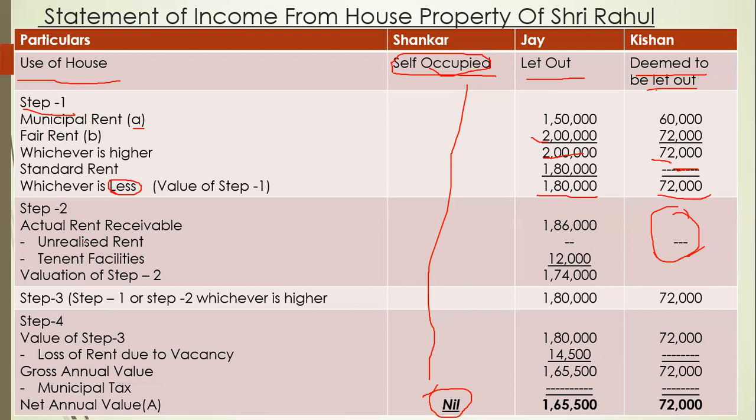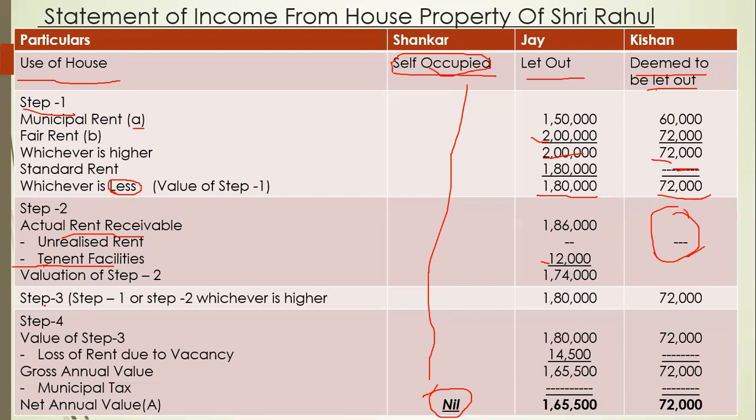Okay, so here we have to find out the values for these particulars and write them down. There is no unrealized rent. Then if any tenant facilities are there, we have to deduct the tenant facility from the actual rent receivable. Here there is a tenant facility of 12,000, so that will be deducted. If we deduct 12,000 from 1,86,000, the answer will be 1,74,000.